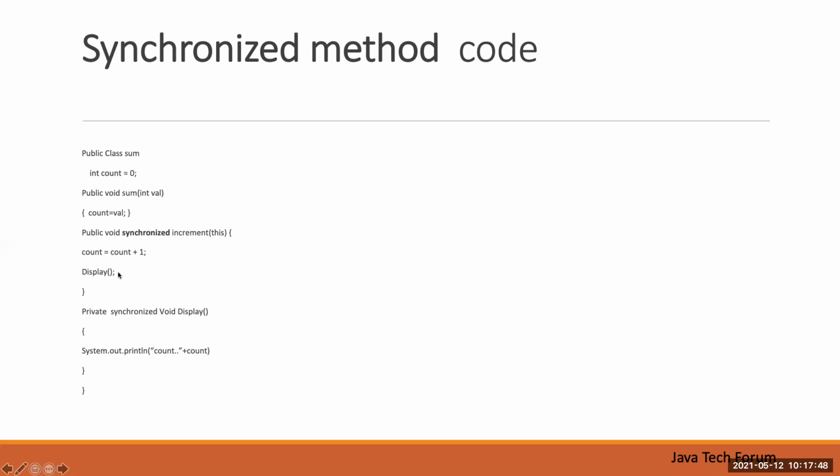So thread communication will happen by using the Object class methods: wait, notify, and notifyAll. Okay, so that I already explained.